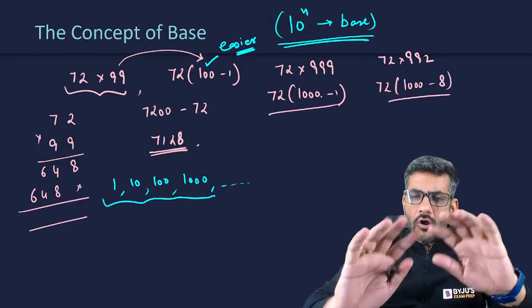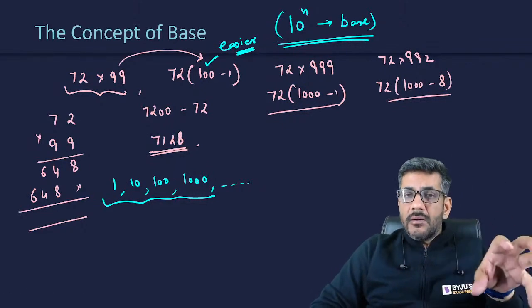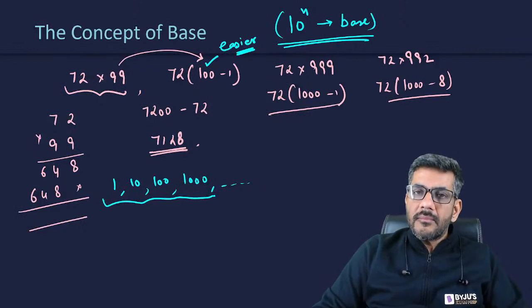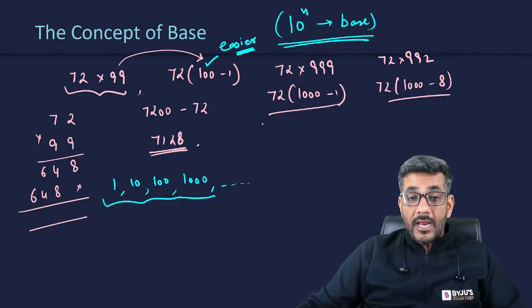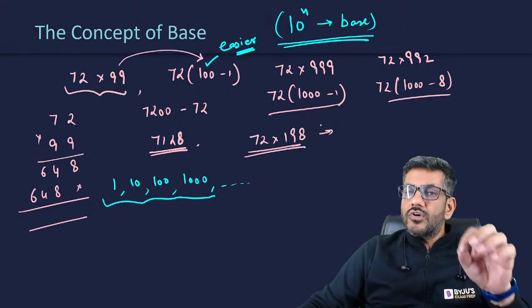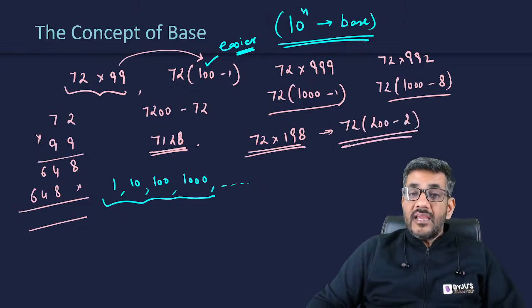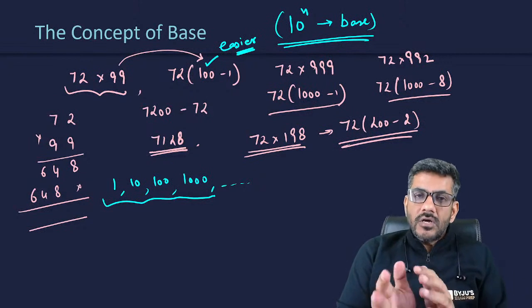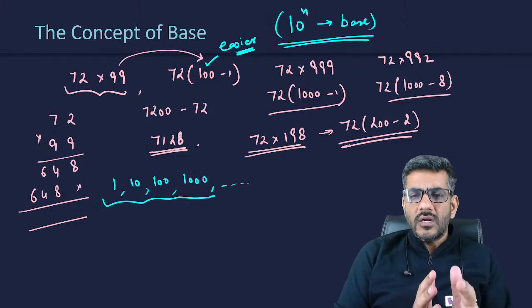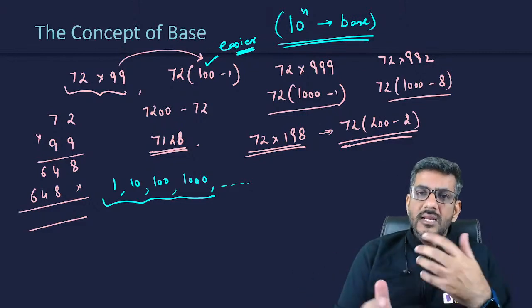You guys are already aware of which number to convert it to so as to make the job easy. And if I'm multiplying 72 with 198, most of you would not write 100 plus 98. You would write 200 minus 2, because if you can't make the number closer to 10, 100 or 1000, then you look for their multiples.